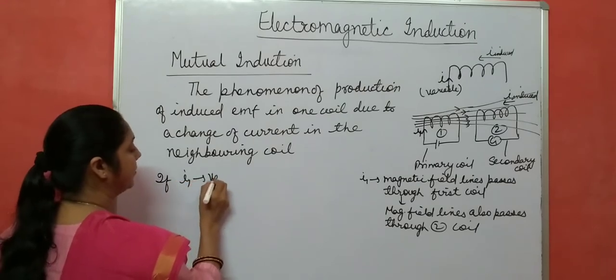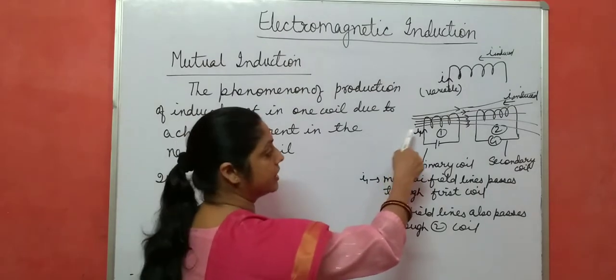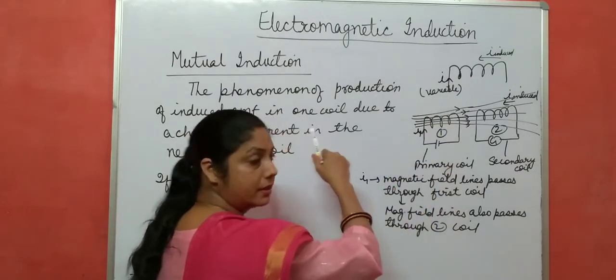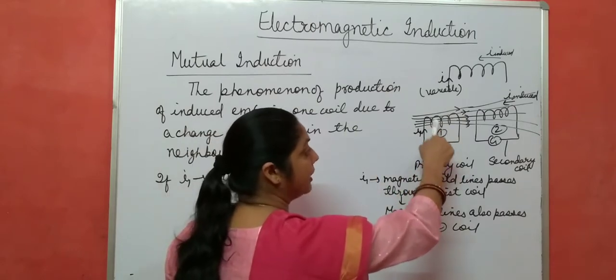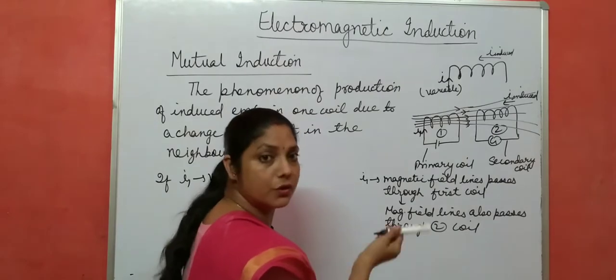If I1 in the primary coil changes, then magnetic field lines in this first coil also change. And if magnetic field lines in this coil change, it means magnetic field lines in the second coil also change.